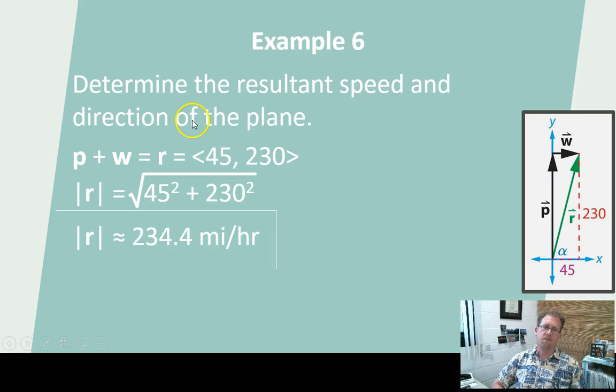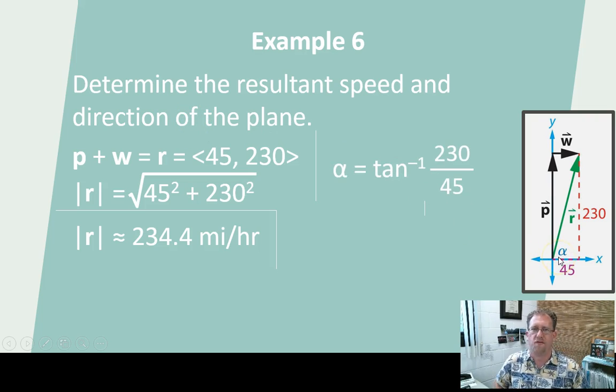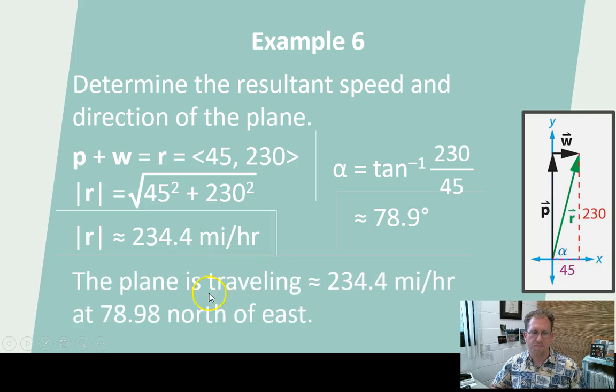Okay, and then I'm going to get a direction there. Well, I'm always after the direction versus the x-axis. 45 is my short leg of that triangle. 230 is the long leg of that triangle. This is tangent 230 over 45. So the tangent of alpha is 230 over 45. I can take the arc tangent of 230 divided by 45, and I will discover that the bearing is 78.9 degrees north of east. So the plane is traveling 234.4 miles per hour at 78.9 degrees north of east.